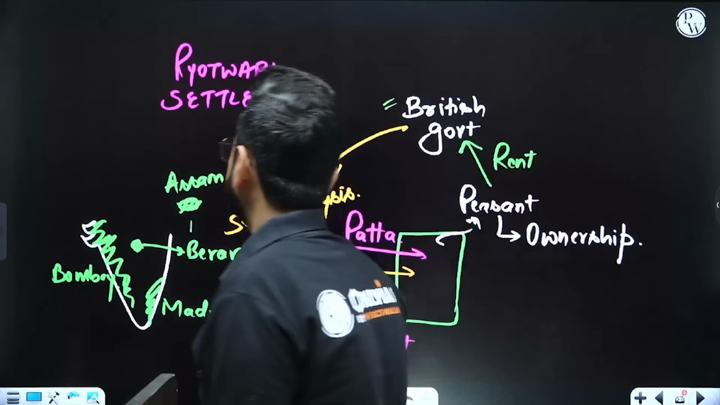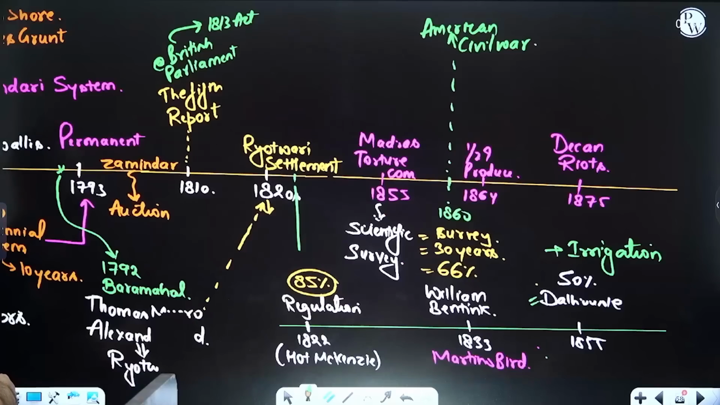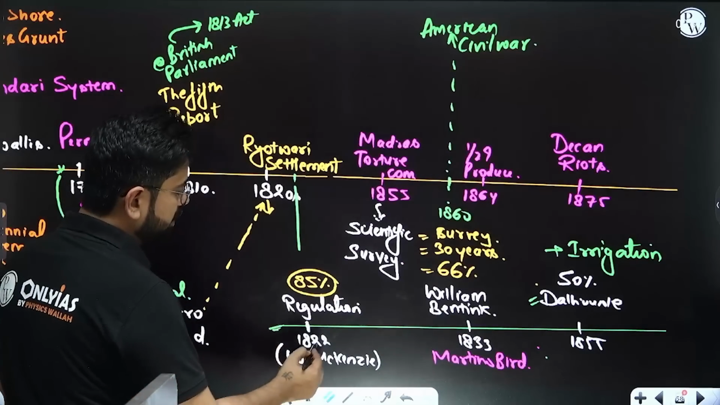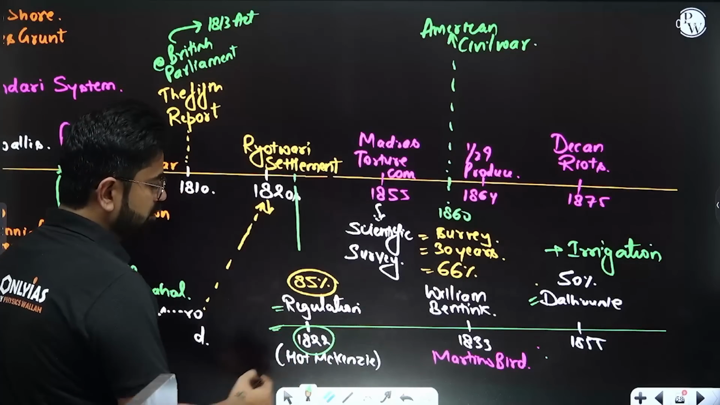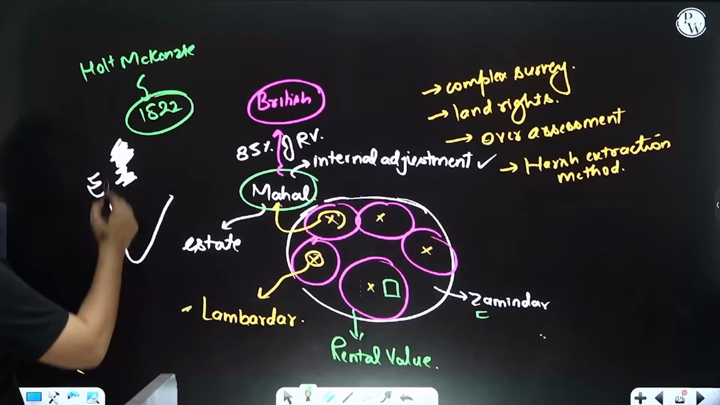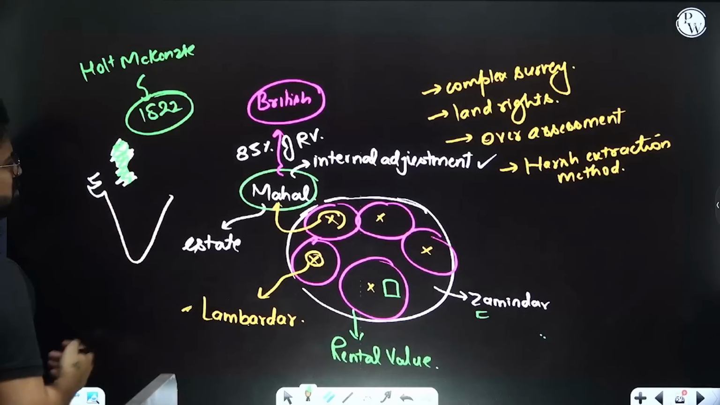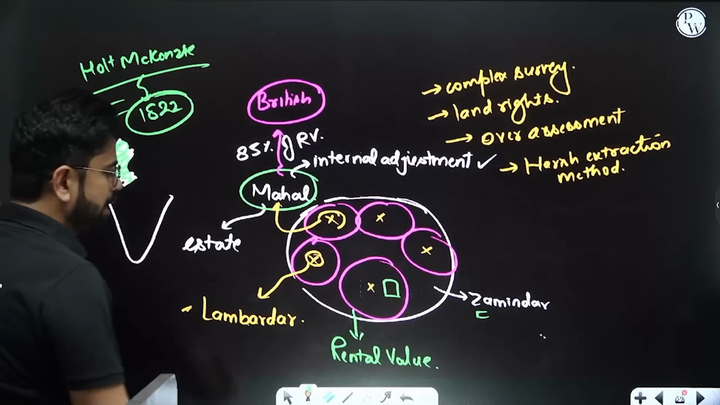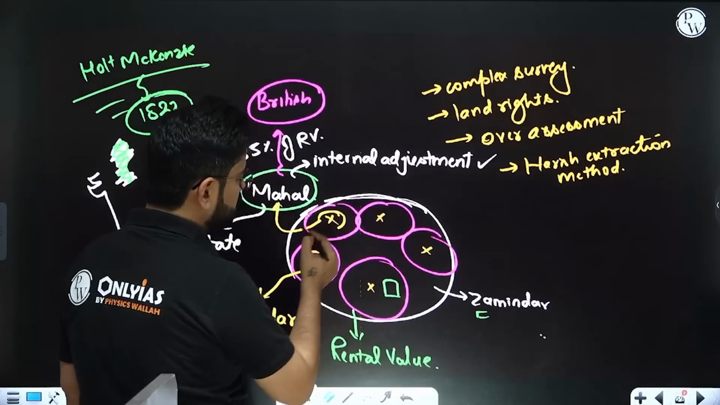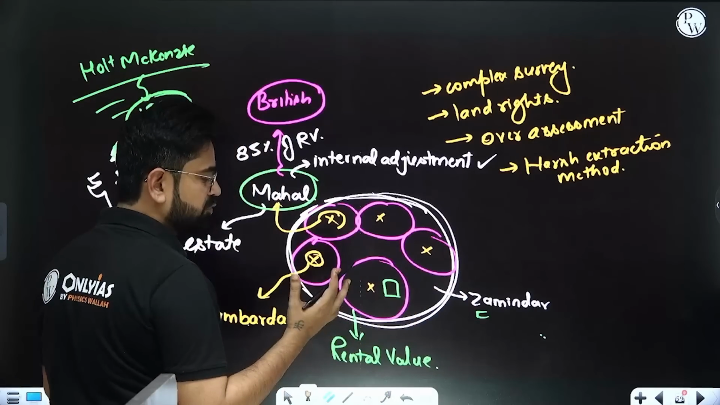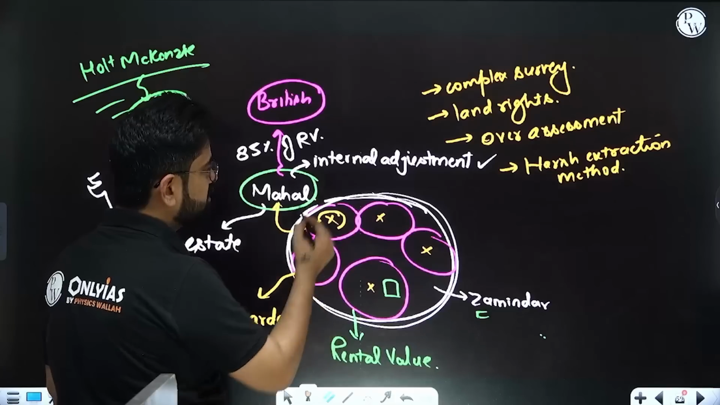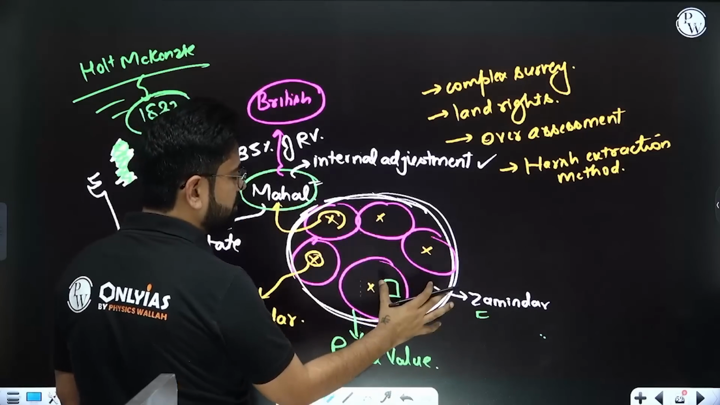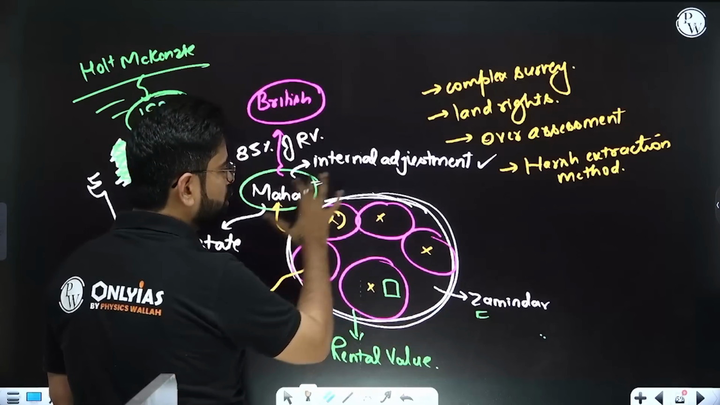The third method is the Mahalwari system. Somewhere in 1822 it came into the picture. It was by Holt Mackenzie, and it is applicable to Punjab, central provinces, northwest provinces. In 1822 he proposed that. What is Mahal? A Mahal is a revenue unit which includes a lot of villages, maybe 4, 5, 6 villages. And instead of putting this responsibility on one zamindar or one village, they are putting it on the whole Mahal.